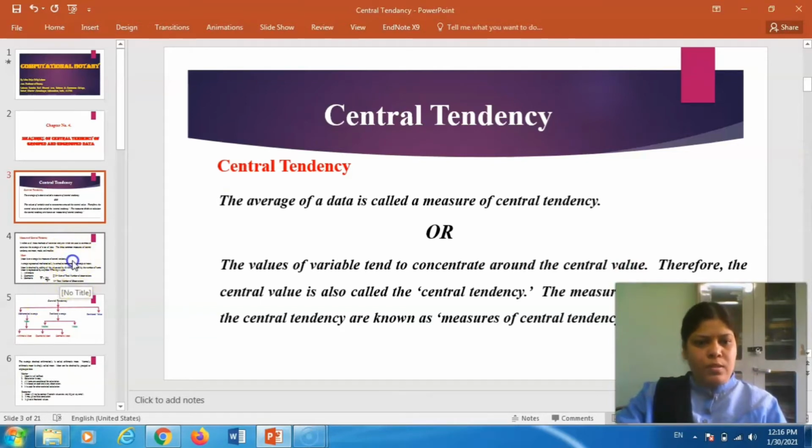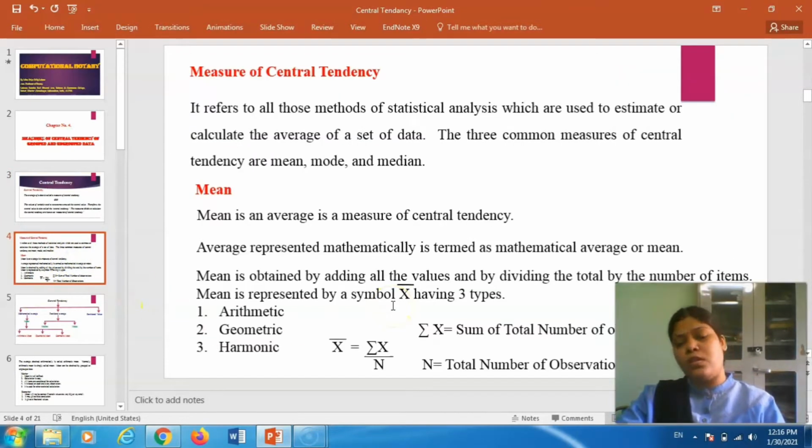This is for convenience, because we cannot consider all values as a conclusion. We have to make a certain conclusion, and because of that we have to consider a single value as a representative of all the readings.